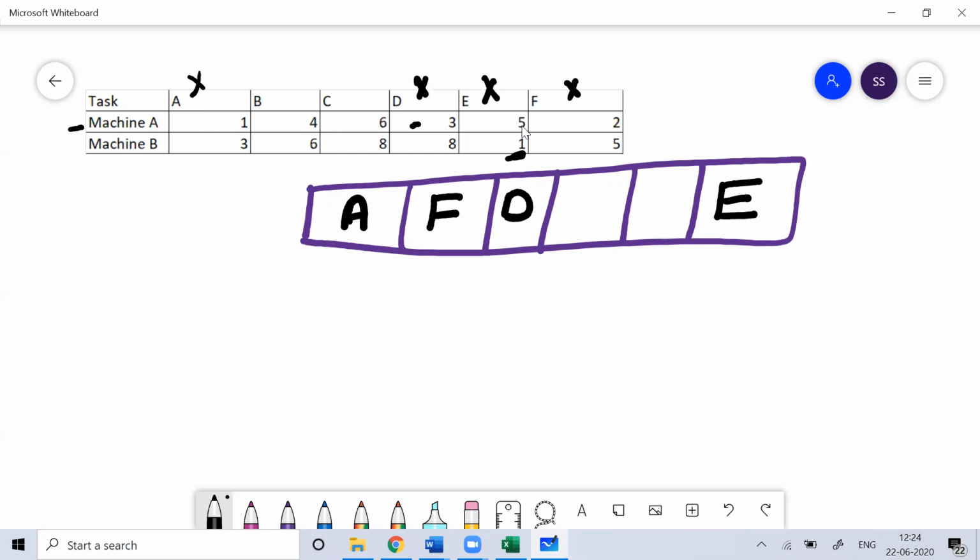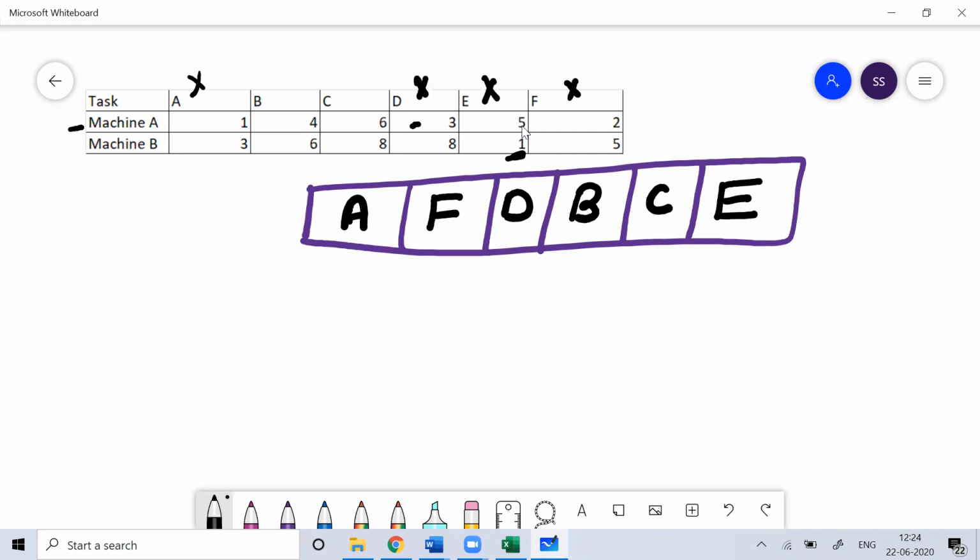Now 2 jobs are left, B and C. You can see B is 4, that is on machine A, so you'll do B. And then C is left, so you'll do C. This would be the sequencing of work: A, F, D, B, C, E. Very simple, no rocket science.